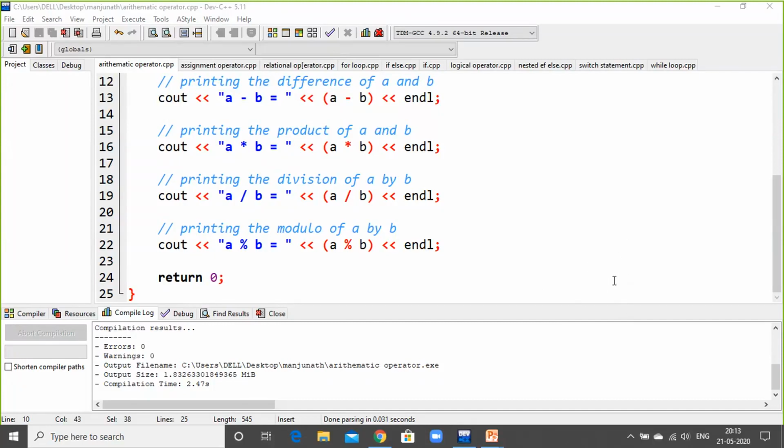If the doubts are clarified, then give your thumbs up so that I can proceed to the next slide. If you are understanding the concept of arithmetic operators, just give your thumbs up so that I can proceed to the next operator. Any doubts at the end of the session, we'll have a discussion session, and there also you can clarify the doubts.